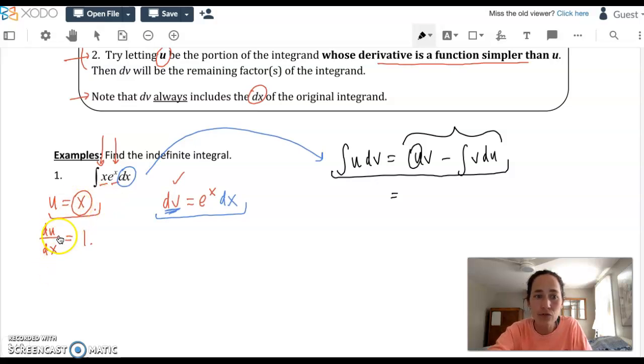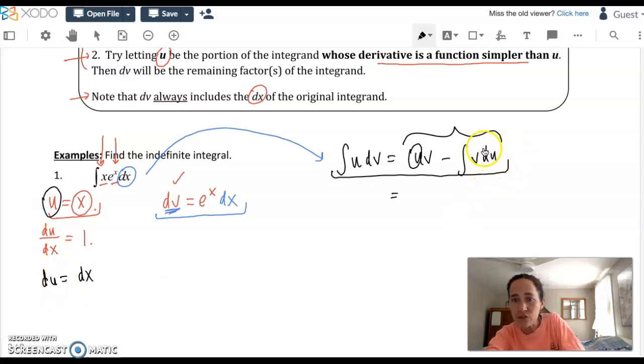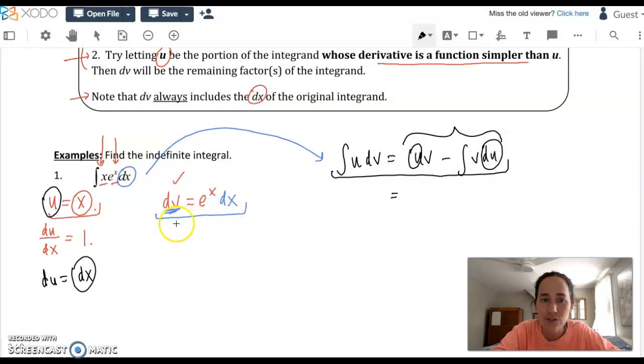We're trying to plug into this side of that rule. Well, we know du over dx. I had started the side work here. If du over dx equals 1, then du equals dx. So we're going to use, for u equal to x, this du here. This part says we can plug in dx, so that's good to know too. And what do you think we're going to do to this? This side work has 2 parts. This part is taking a derivative of what you wrote for u to be. This next part of the side work is going to be taking an integral of both sides. We're going to integrate both sides with respect to x.